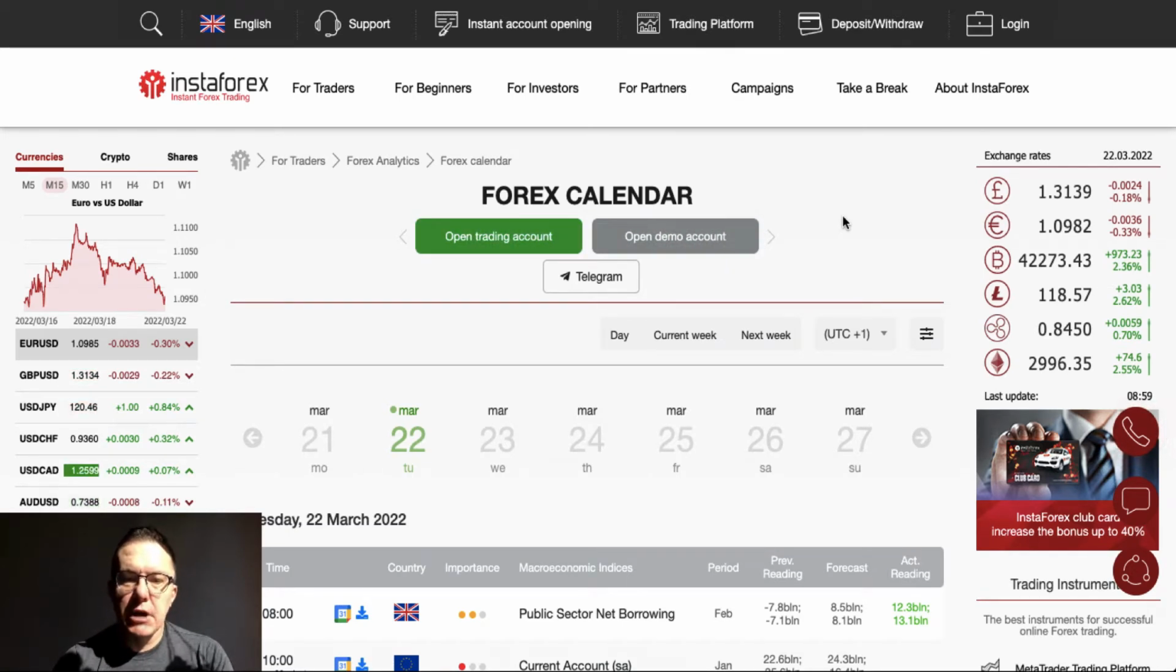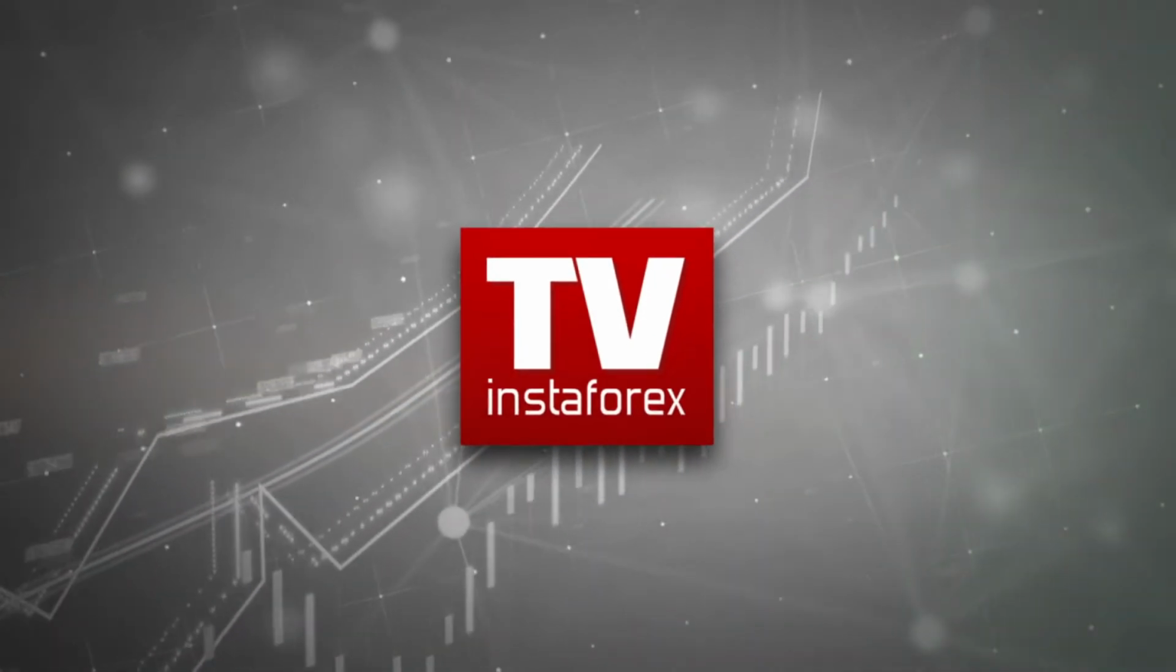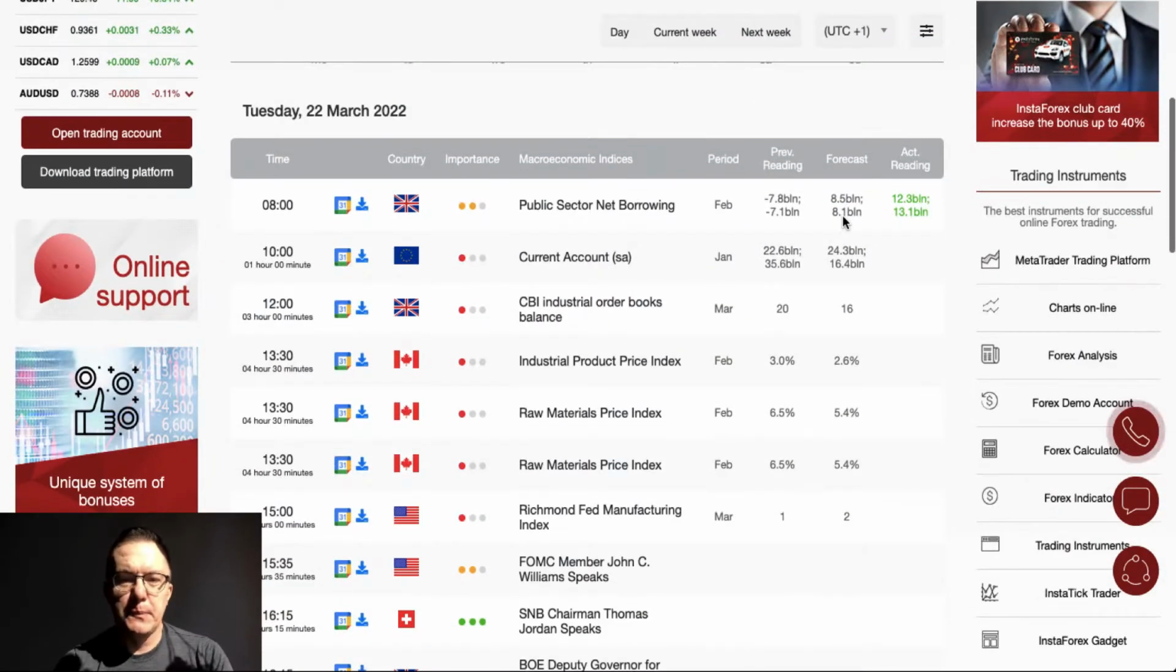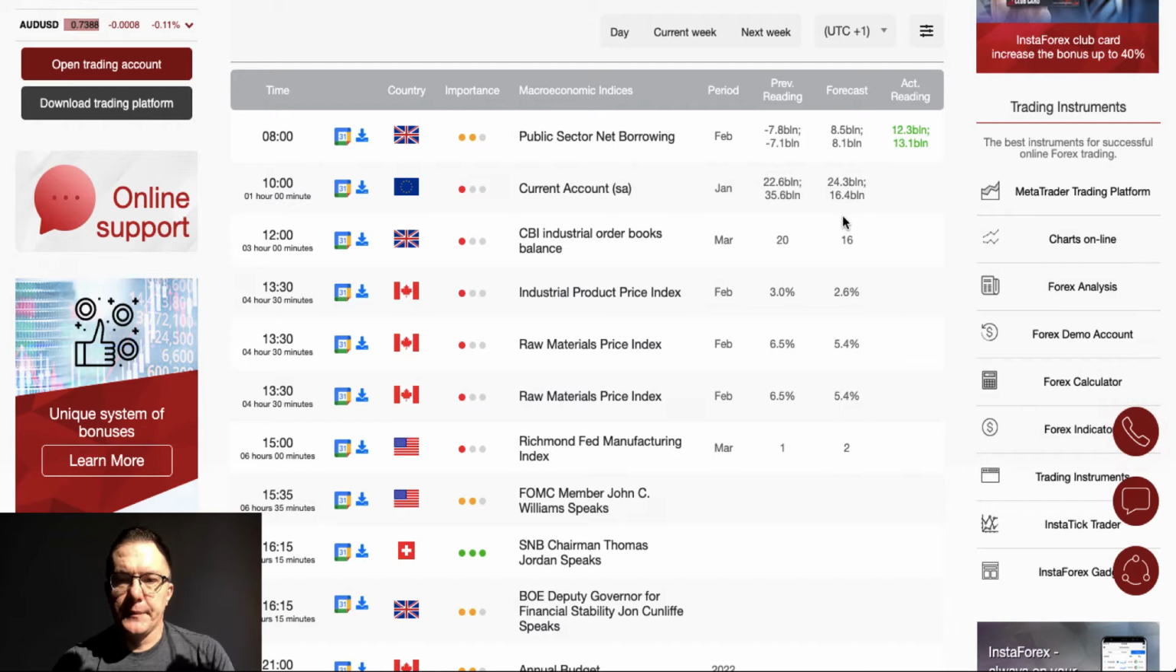Today is Tuesday, March 22nd, 2022. Let's start as usual with the Forex calendar. What do we have here? Well, London session looks pretty much eventless. We got only public sector net borrowing data from the UK published already.